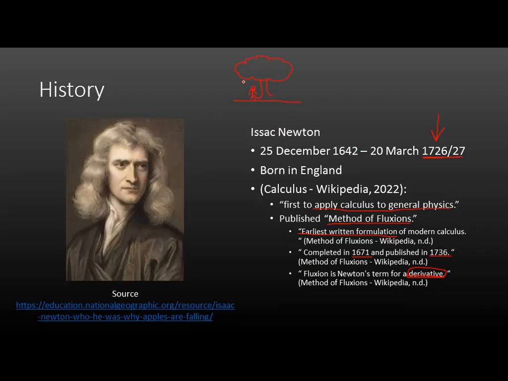But despite where the apple fell, this scenario made Isaac question. So here was his thought: if everything falls down, why does the moon not fall?